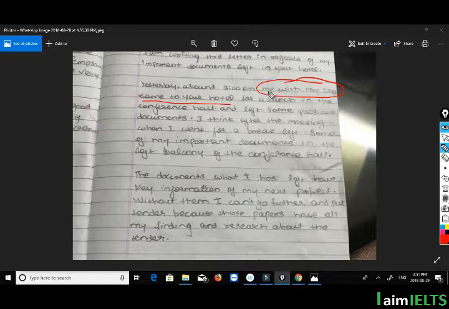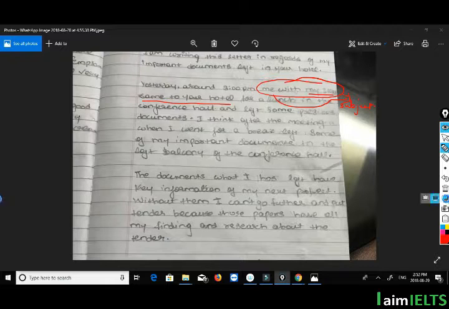So here the student shouldn't have written me with my staff, because my staff here is the subject he's talking about, and me is also the subject.